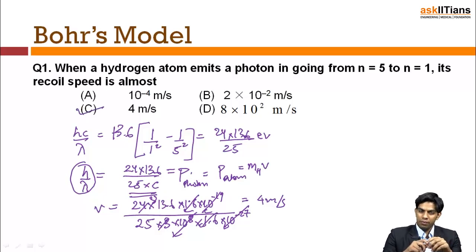So when an electron makes a transition from n equals 5 to n equals 1, a photon is ejected. Now, due to this ejection of the photon, the atom recoils back with a speed of 4 meter per second.